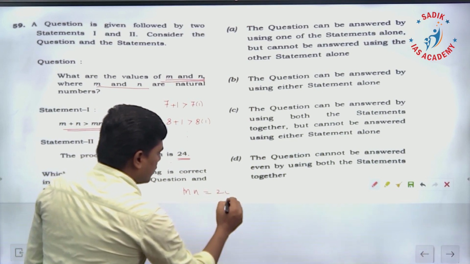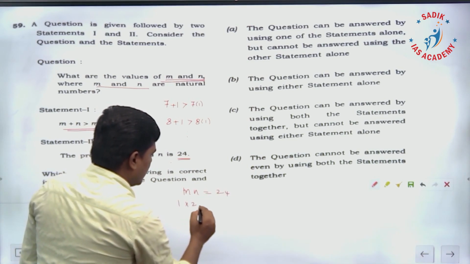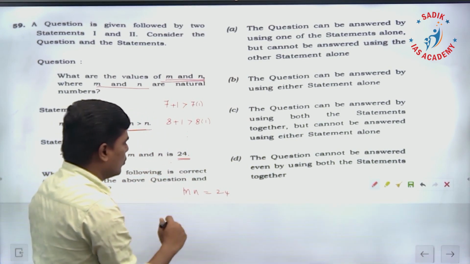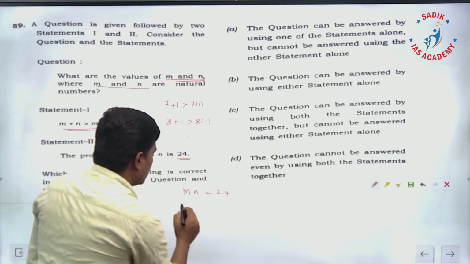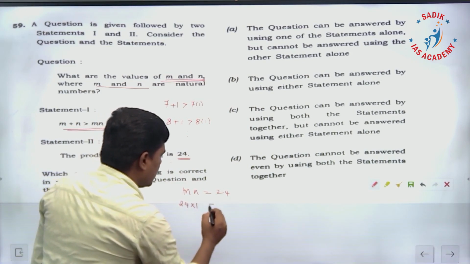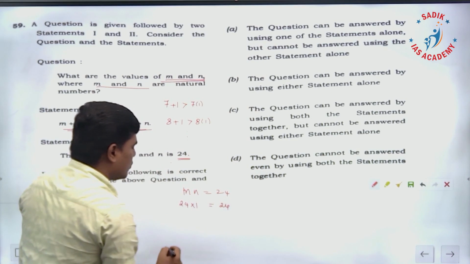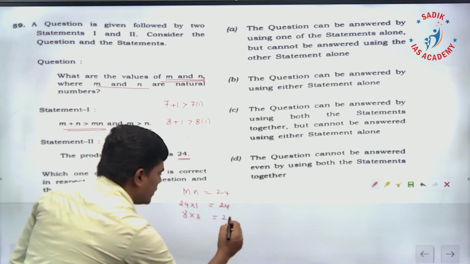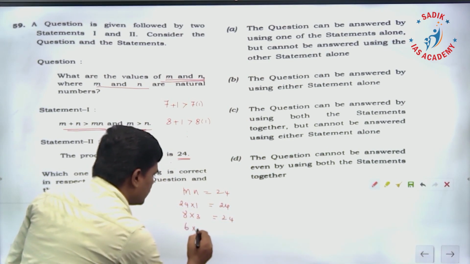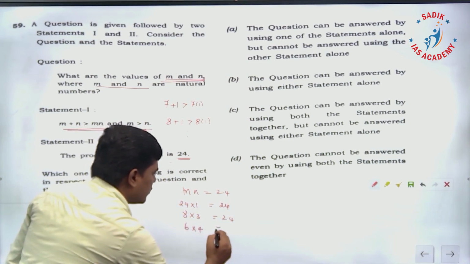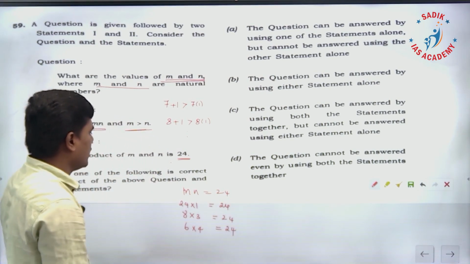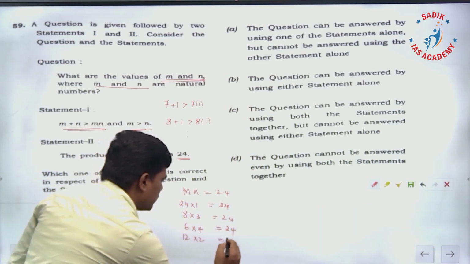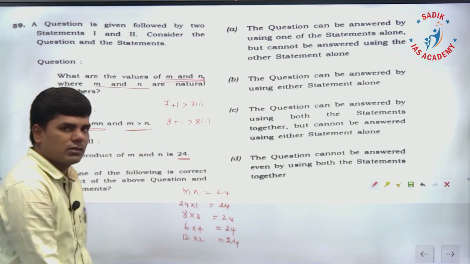mn is 24, means 1 into 24. Okay, so always m is greater than n, therefore we will have this possibility: 24 into 1 is 24. The other one is 8 into 3, this is also 24. 6 into 4, this is also 24. Like this we will have this possibility. And 12 into 2, this is also 24. These are the possibilities.